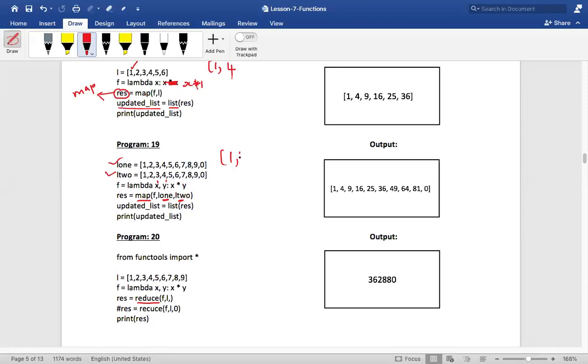2 2s are 4. Like that, it gives a new sequence and then it will store it in the result. Now, what is the type of this result? It would be a map object, right? Now, it is a map object. Therefore, if I want to print it as a list, what will I do? I convert it into a list using the list function, store it into an updated list, and print that value on the screen.